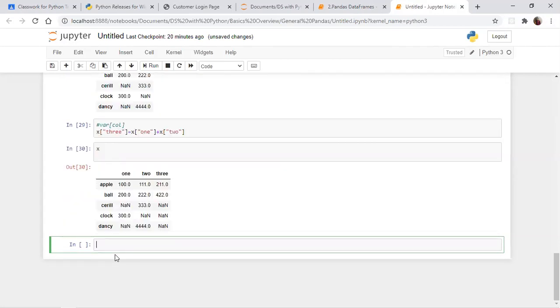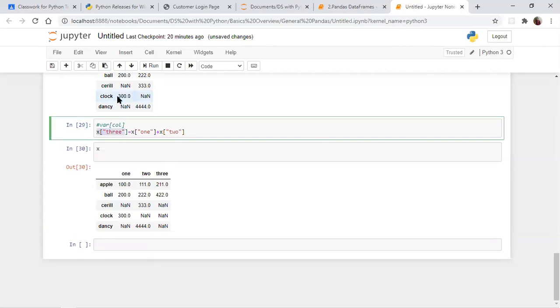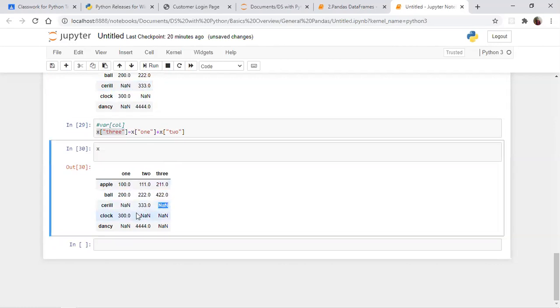See the output? 1 plus 2: the first column and second column are added and assigned to the third column. Here you have a NaN, and here you have a value. NaN plus value gives NaN. If the value is NaN, then the output is also NaN, like this.